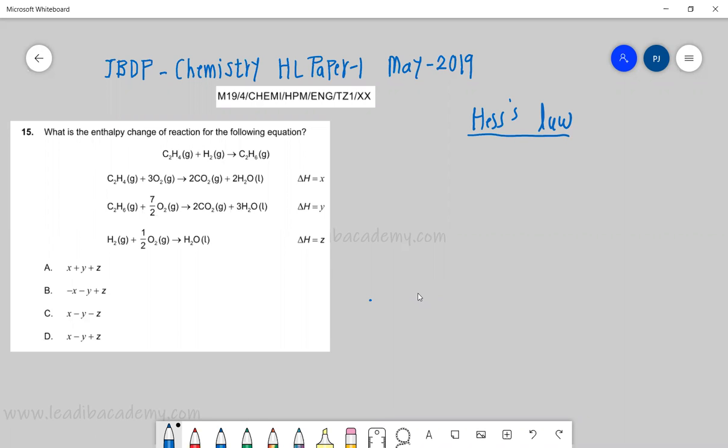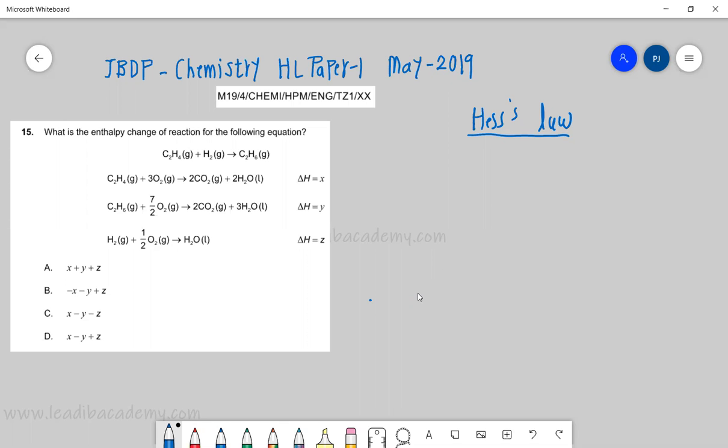It simply states that if a reaction is taking place in multiple steps, or the enthalpy change for one of the reactions cannot be calculated directly, then you can take the help of several reactions and find out the enthalpy change. And that is more appropriate for this.